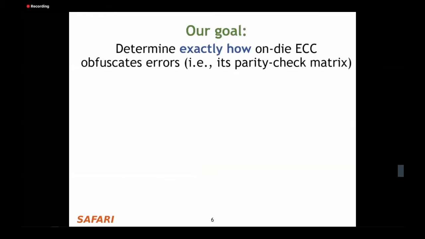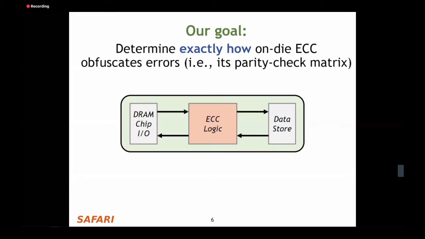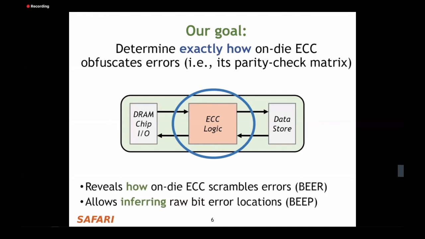Now, to overcome these challenges, our goal in this work is to determine exactly how on-die ECC obfuscates errors, and we can do this by determining its parity check matrix. Now, in the context of a real DRAM chip, this means that we want to know exactly what happens within the ECC logic, because by doing this, we can reveal exactly how on-die ECC scrambles errors, and this allows us to infer raw bit error locations. And to achieve these, we introduced two new testing methodologies, BEER and BEEP, and now I'll talk about these methodologies.